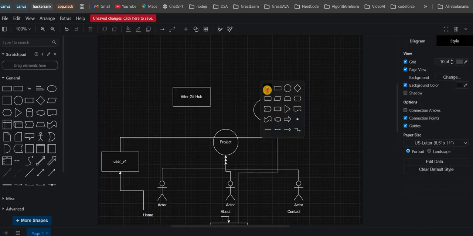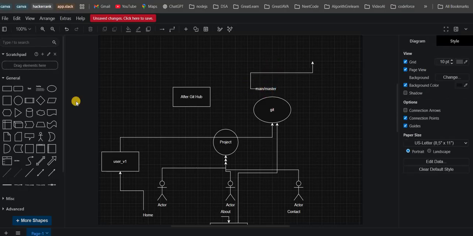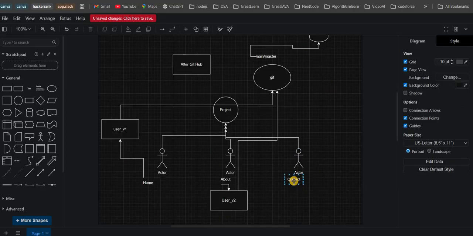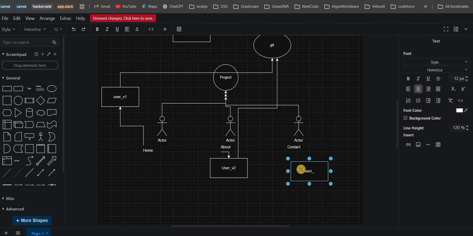In GitHub, the default branch is main, or master. With the help of the main branch, we can deploy to the cloud server. It can be AWS, it can be anything. This third person also works on the contact page. Once it's done, he will also create a new branch, user_version_3.